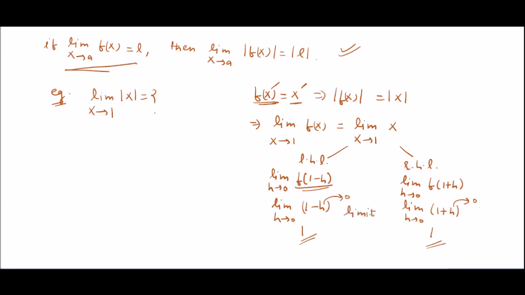So the limit exists, which implies that the limit as x tends to 1 of mod of x is equal to mod of 1, and mod of x means minus x when x is less than 0 and plus x when x is greater than or equal to 0. Finally, we will say that the limit as x tends to a of f of x, if it exists, then it is unique.